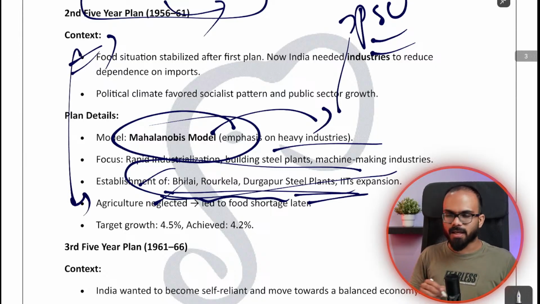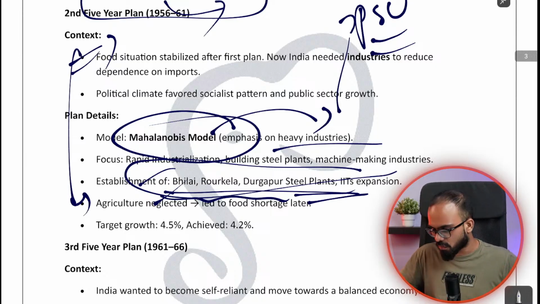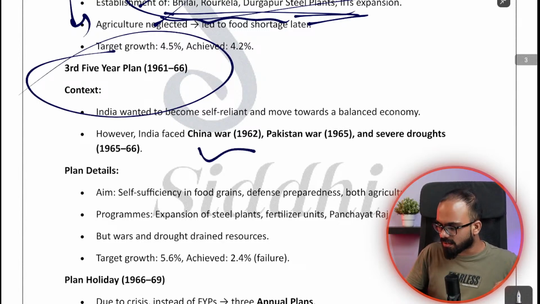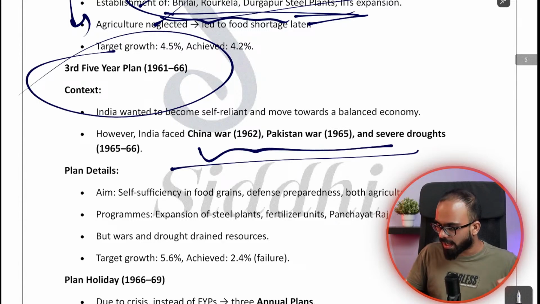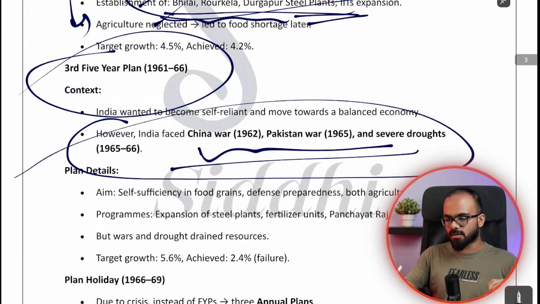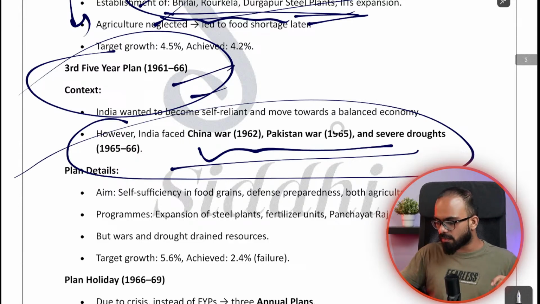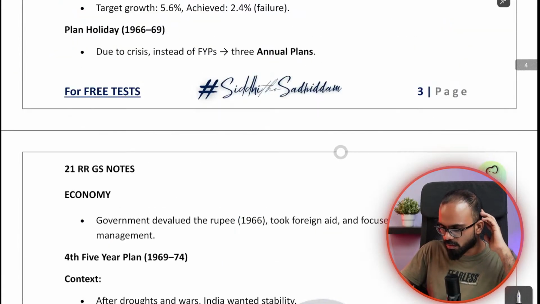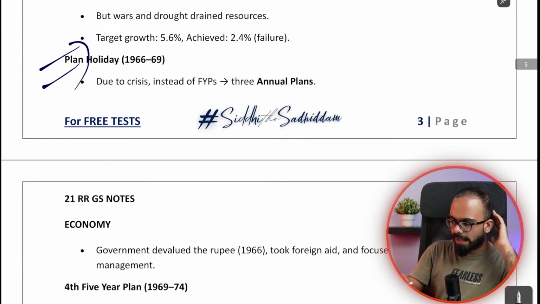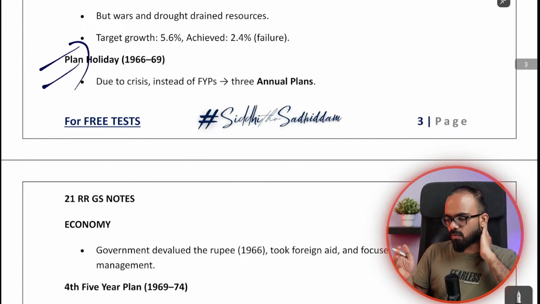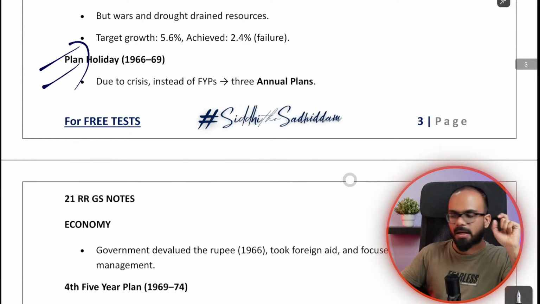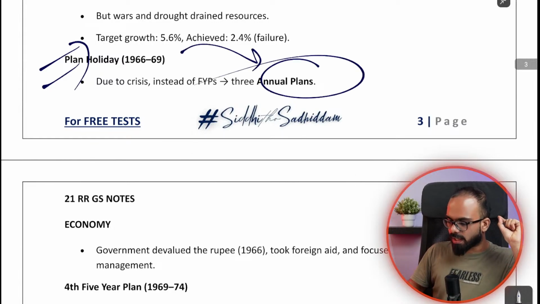We were establishing all these steel plants, and as a part of this plan, again agriculture was neglected, so there were food shortages. Then the third 5-year plan: India faced multiple wars during this period, and there were severe droughts. So they could not implement this plan properly. There was a lot of drain on resources. Then there is a plan holiday period, a break period, where they went with annual plans.